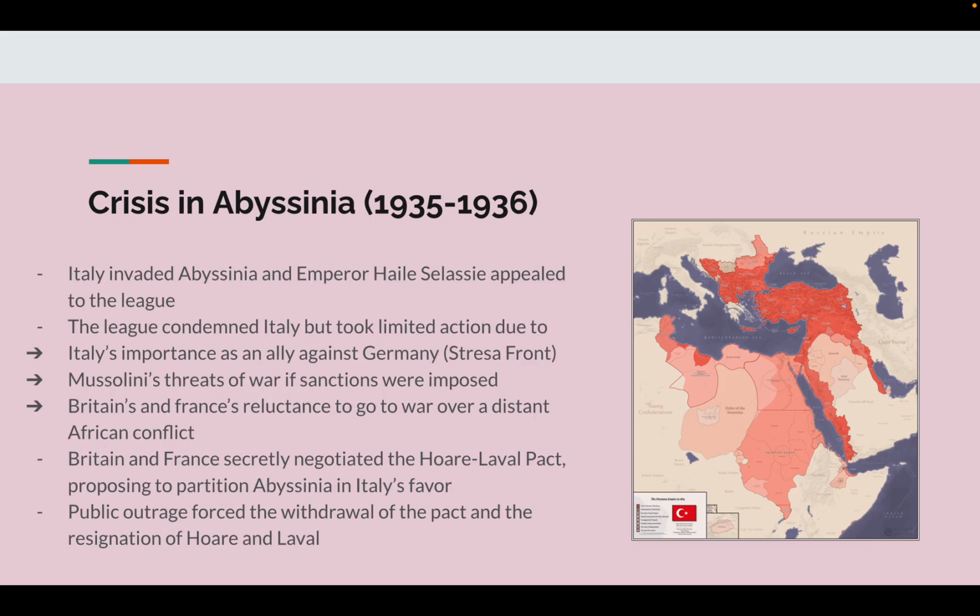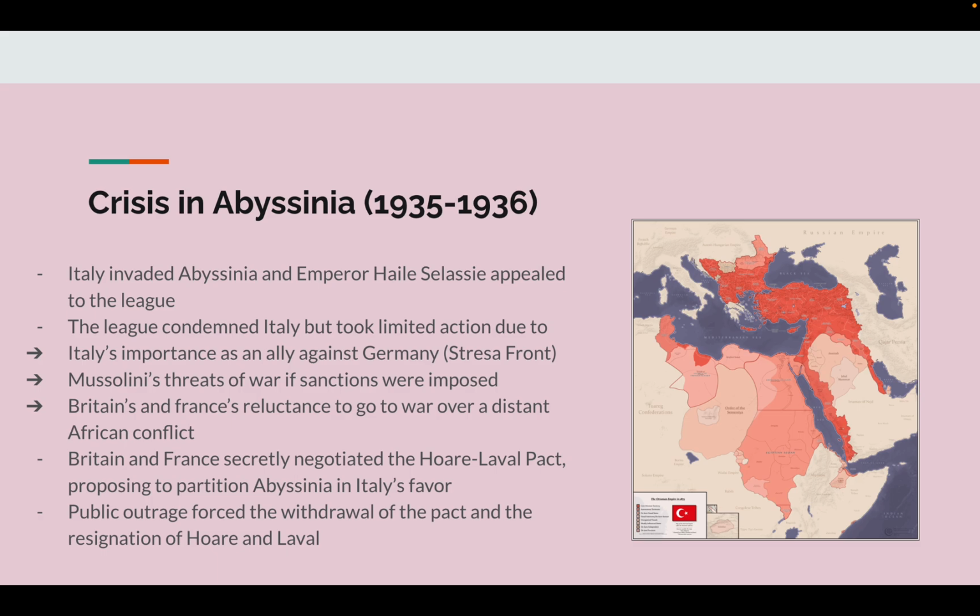The crisis in Abyssinia in 1935 to 1936. Italy invaded Abyssinia, and Emperor Haile Selassie appealed to the League. The League condemned Italy but took limited action due to Italy's importance as an ally against Germany, the Stresa Front, Mussolini's threats of war if sanctions were imposed, and